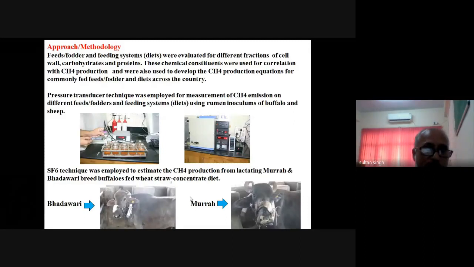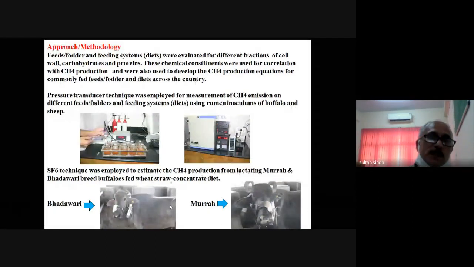But GreenFeed technology is not being adopted in our country, though some respiratory chambers have come up at NIANP Bangalore and also at the Veterinary University Mathura. So they have developed these respiratory chamber facilities to estimate methane emission. Earlier this facility was available only at IVRI, but the GreenFeed technology is not available in our country. So mainly we are using the SF6 technique for estimation of methane, not only from grazing animals but also stall-fed animals. So I wanted to say what the different techniques are that are used to estimate methane emission from livestock.